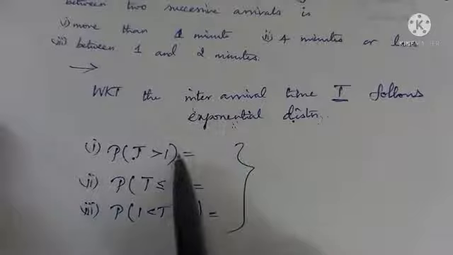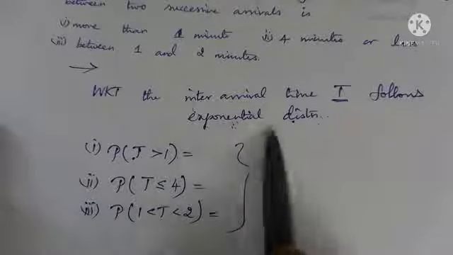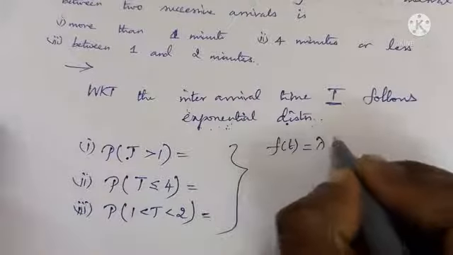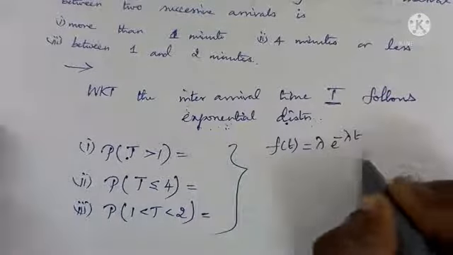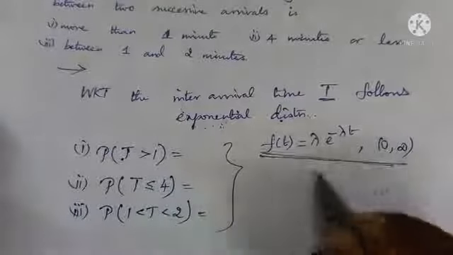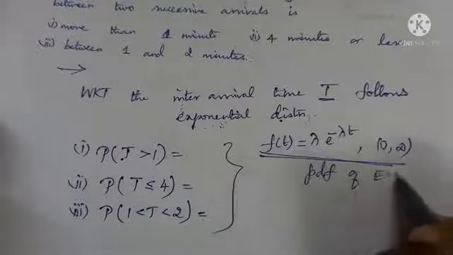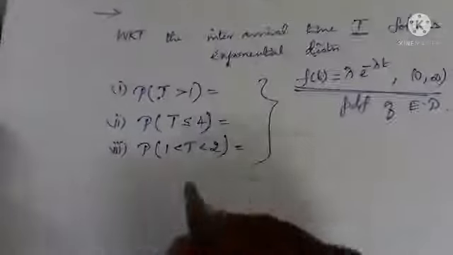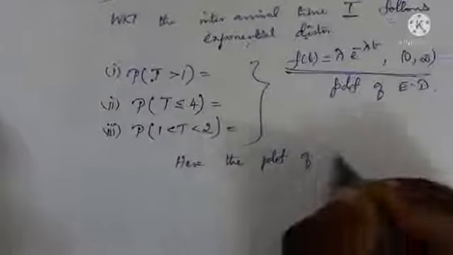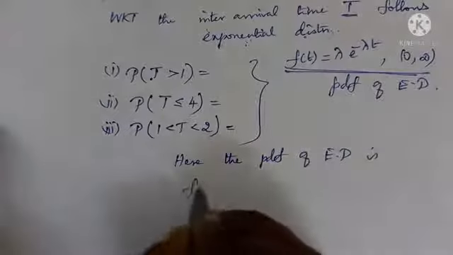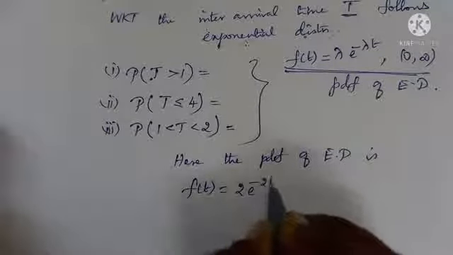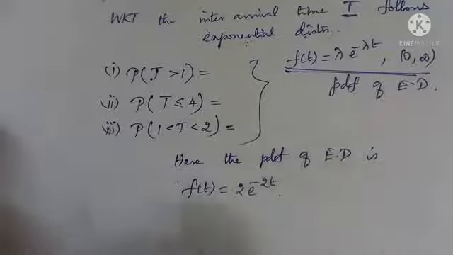So P of t greater than 1. We know the PDF of exponential distribution is f of t equal to lambda into e power minus lambda t in the interval 0 to infinity. This is the PDF of exponential distribution, okay. So let us write now what is f of t here. Here the PDF of exponential distribution is f of t equal to lambda, which is 2 given, right? So 2 into e power minus 2t, okay, 0 to infinity, okay.